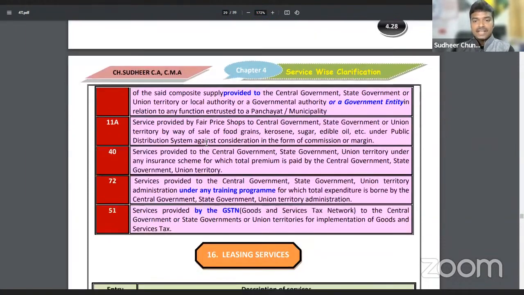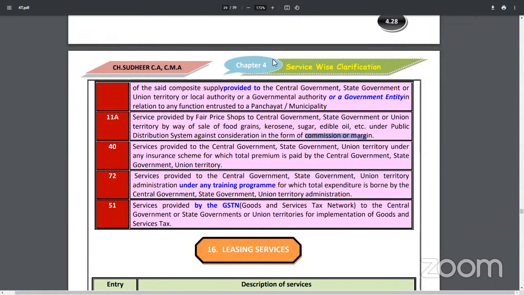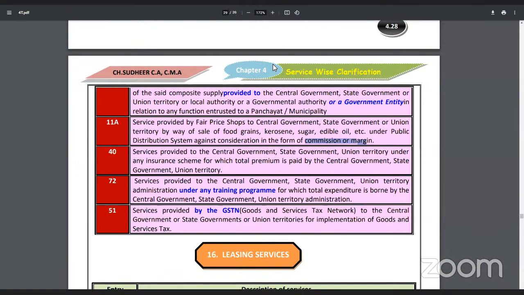Next, ration shops. If the fair price shops means nothing but ration shops. If ration shops get any commission or margin, sir, generally what ration shops do? Ration shops supply food to general public. If ration shops supply food to general public, what is the income to the ration shop? Ration shop will get commission.